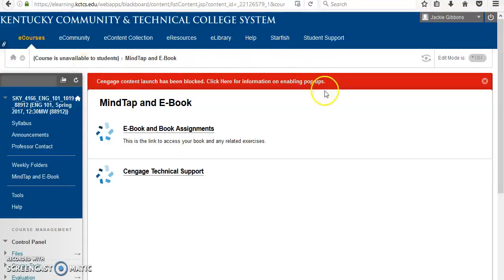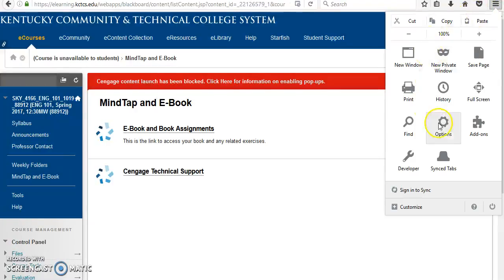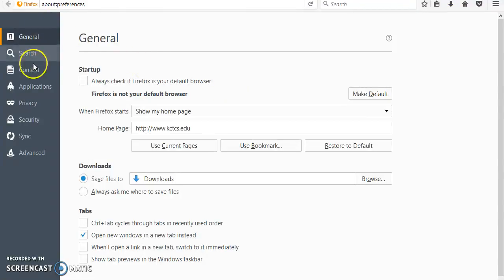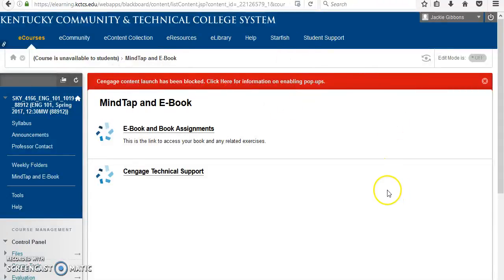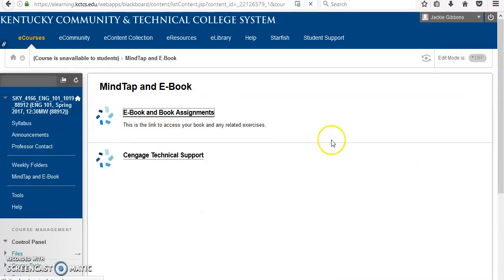So if you see this warning here about the pop-ups, I'm going to show you exactly how to fix that. There's a little box up here in the right hand corner that has 3 lines on it. It says open menu, so we're going to click that. And let's go to options. It's a really easy fix. So in options, you click content, because that's what you're viewing, and you'll see right here that the pop-ups box is checked. Now, if you're not getting the warning, that means it's working fine. So once I clear the block up, I just exit out of that tab. I don't have to save anything, and then just click X on that and you can go ahead and access your book.